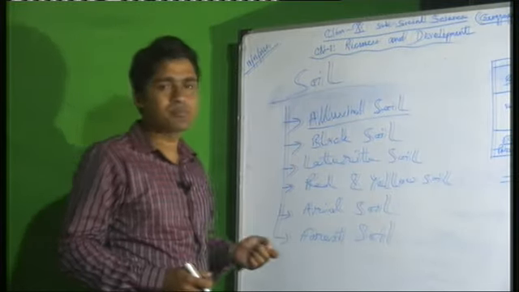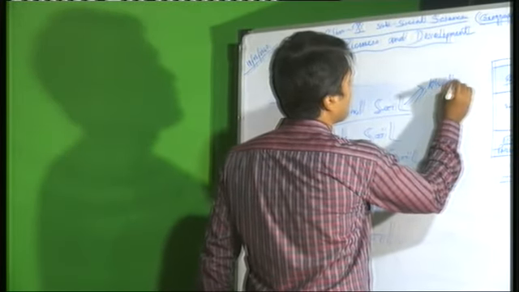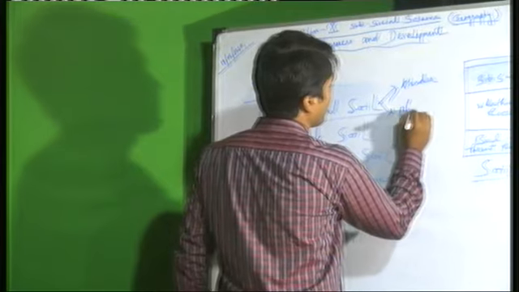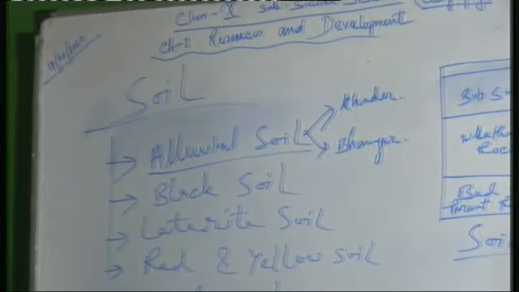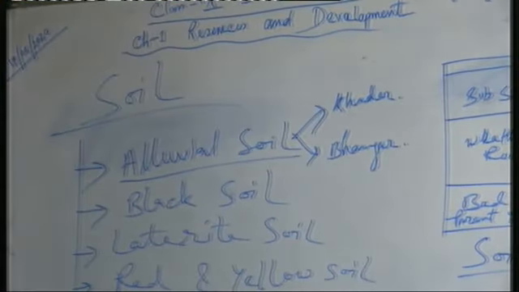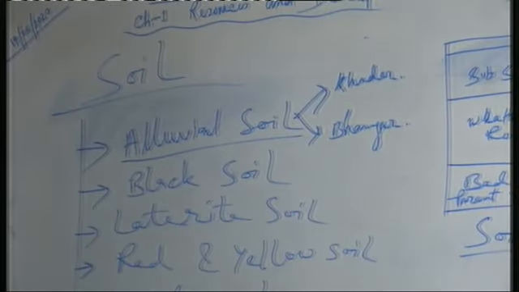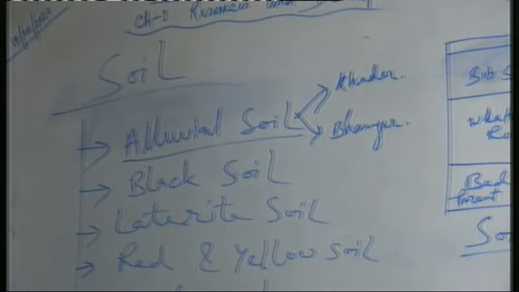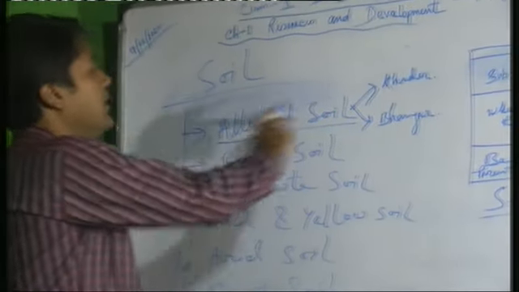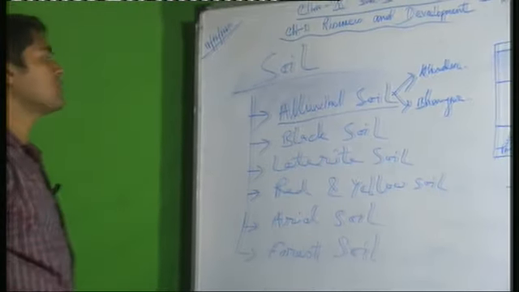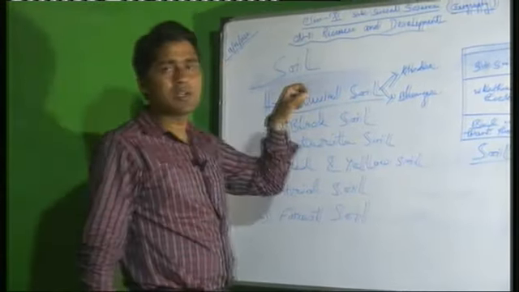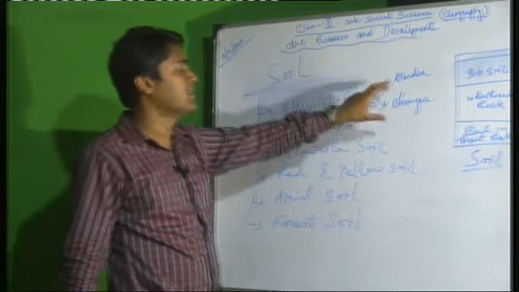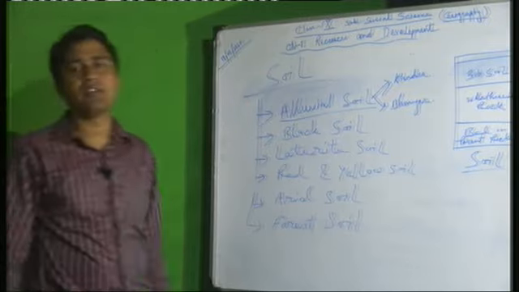Alluvial soil has two parts, Khadar and Bhangar. Last year also you read this: the new alluvial soil is called khadar and the old alluvial soil is called bhangar. What are the differences between khadar and bhangar? It is also an important question, and it will come in your examination. If you write a short note on alluvial soil, you will explain the distribution of the soil, its characteristics, and these different types of subparts of alluvial soil.